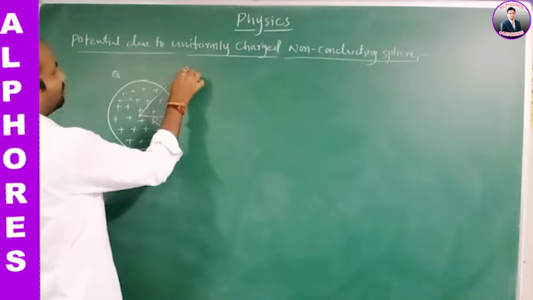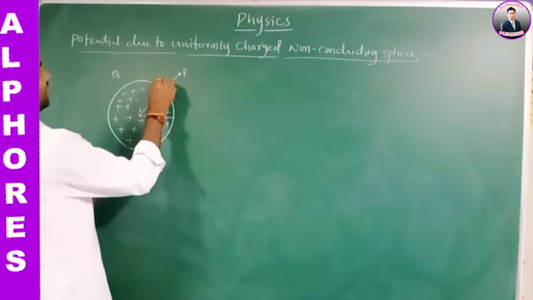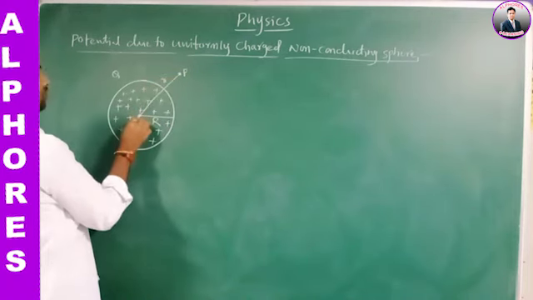Let us consider the point P, which is at a distance r from the center O.